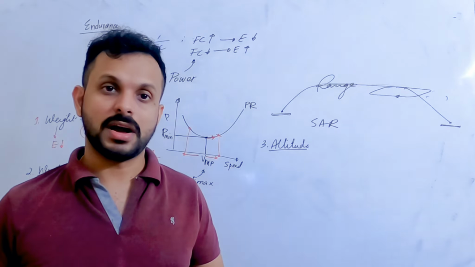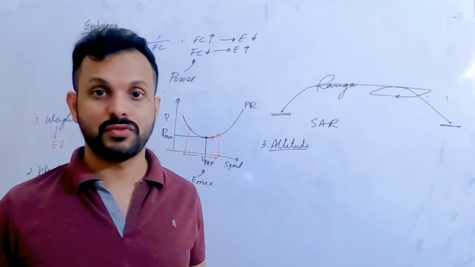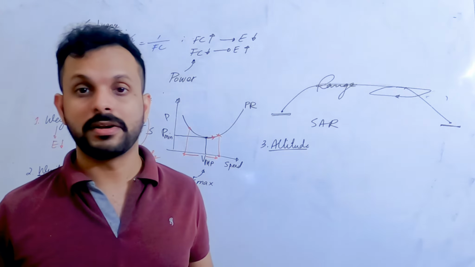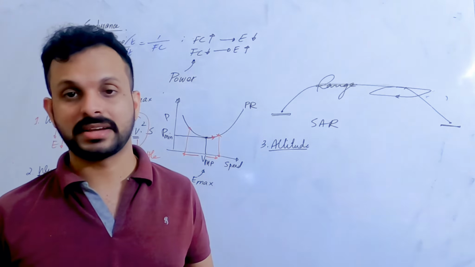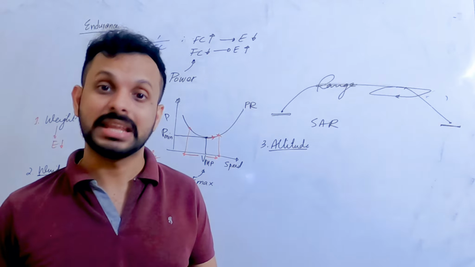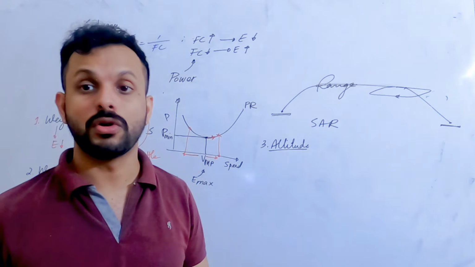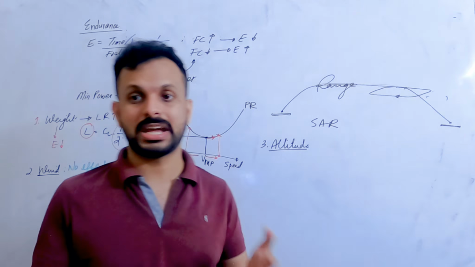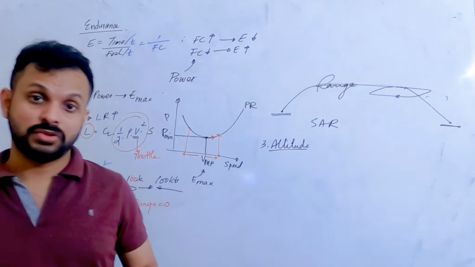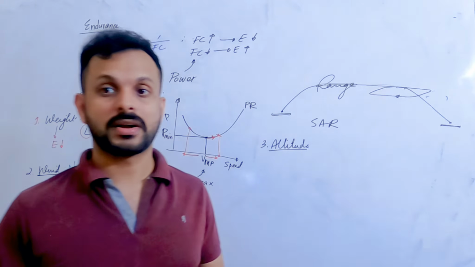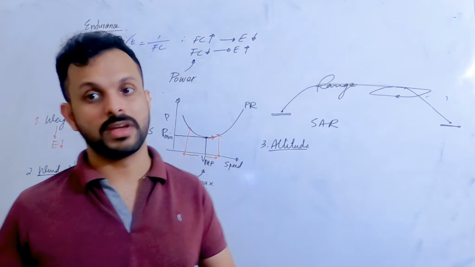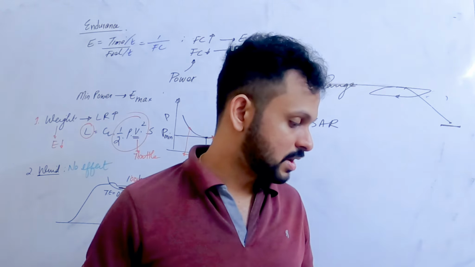And some aircraft are more fuel efficient when they are at sea level, like your propeller driven aircraft, the Cessna, etc. That is how it is built, which means any takeoff and any climb out is going to reduce the fuel efficiency. So depending upon the type of engine, the altitude at which you get the minimum power consumption or maximum endurance will vary, right? All right, let's look at question number 154.